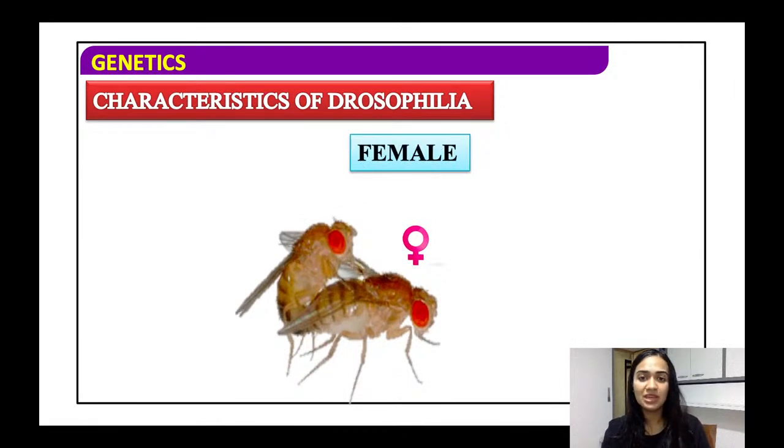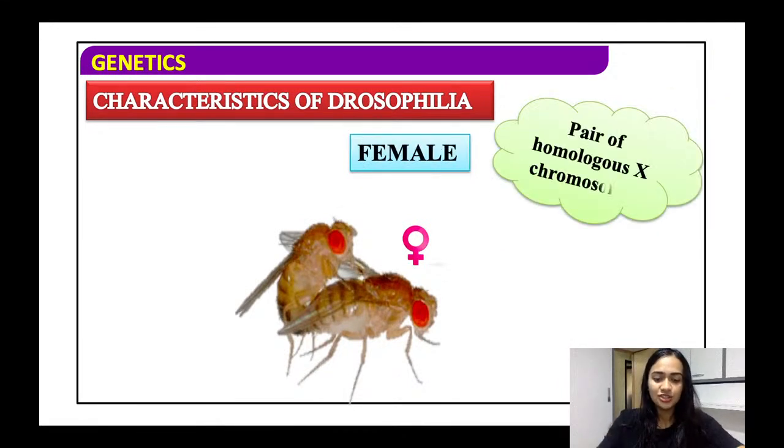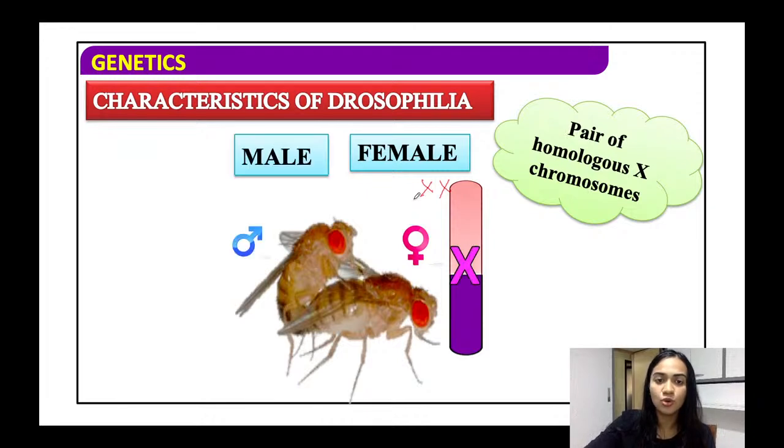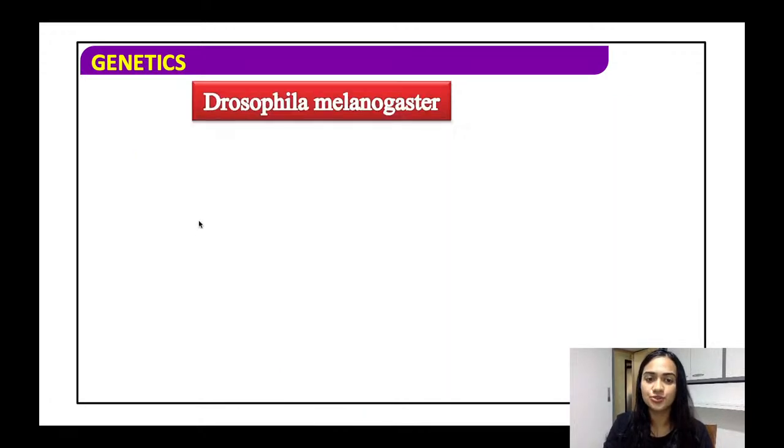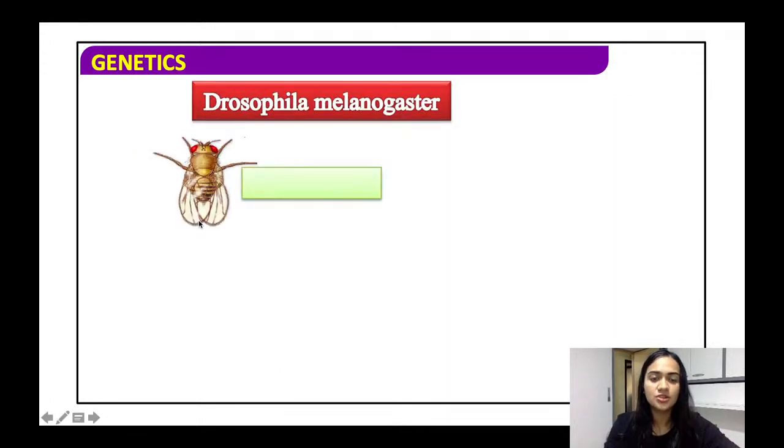Now another major advantage: just like humans, even their females have a ploidy of XX. They have homologous X chromosomes as the sex chromosomes of the female, and the male has X and Y. So this is another advantage for choosing Drosophila. Its entire scientific name is Drosophila melanogaster. So this was the exact organism that was used.